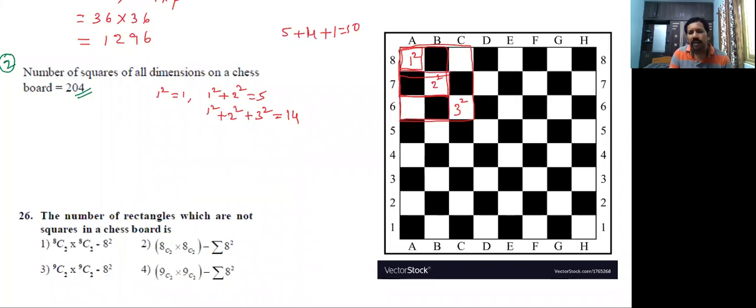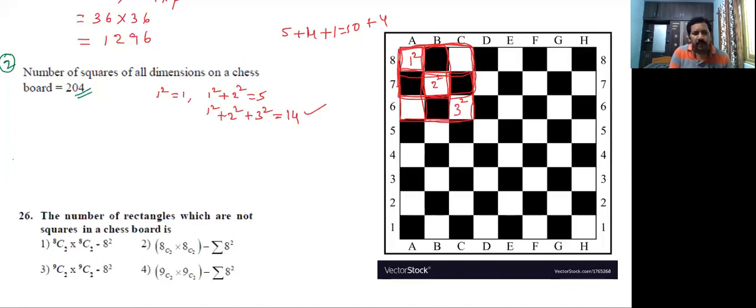This is 1 square, next this is 1 more square, this part 1 more square. Totally 2. Now this is 1, now 3 completed. Next this is 1, totally 4. 10 plus 4, 14 we got.